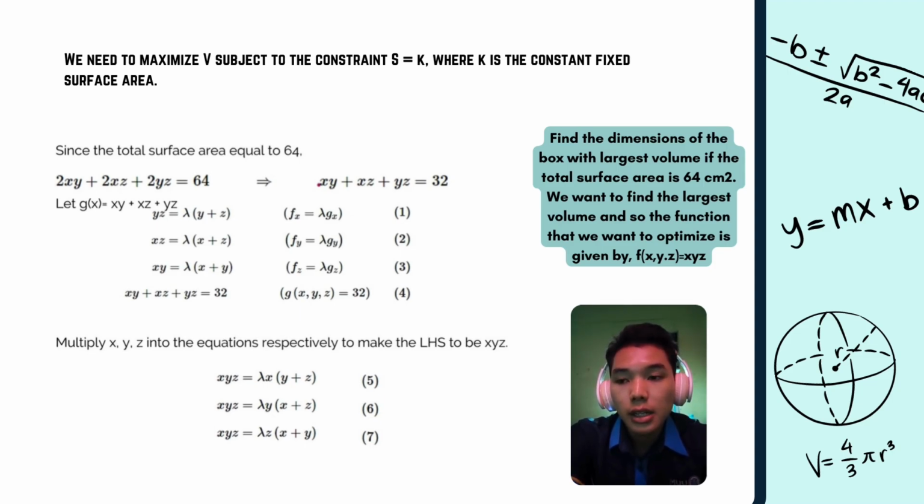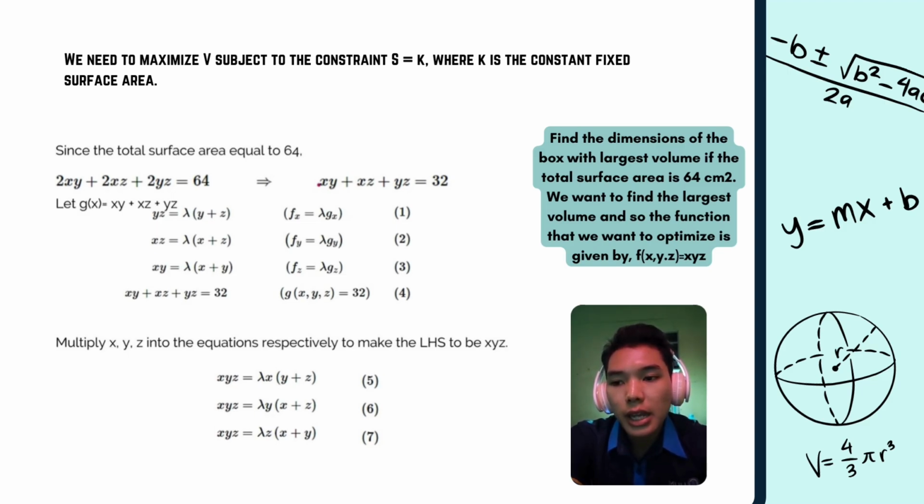First, yz = λ(y + z), fx = λgx. The second one, xz = λ(x + z), fy = λgy. The third one, xy = λ(x + y), fz = λgz. And the fourth one, xy + xz + yz = 32, that is g(x, y, z) = 32.